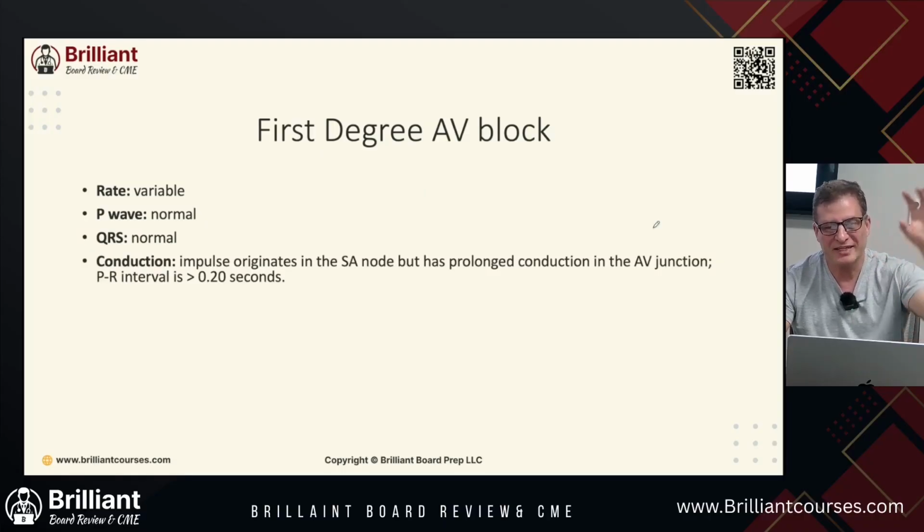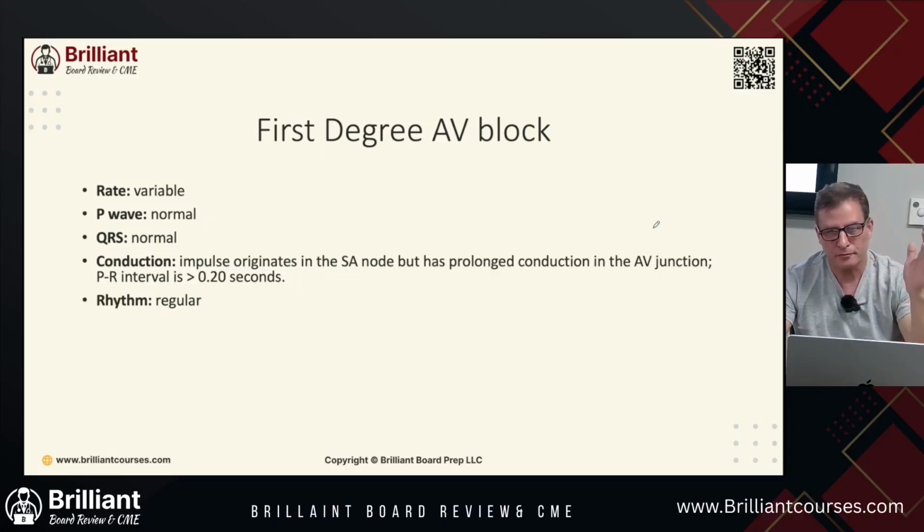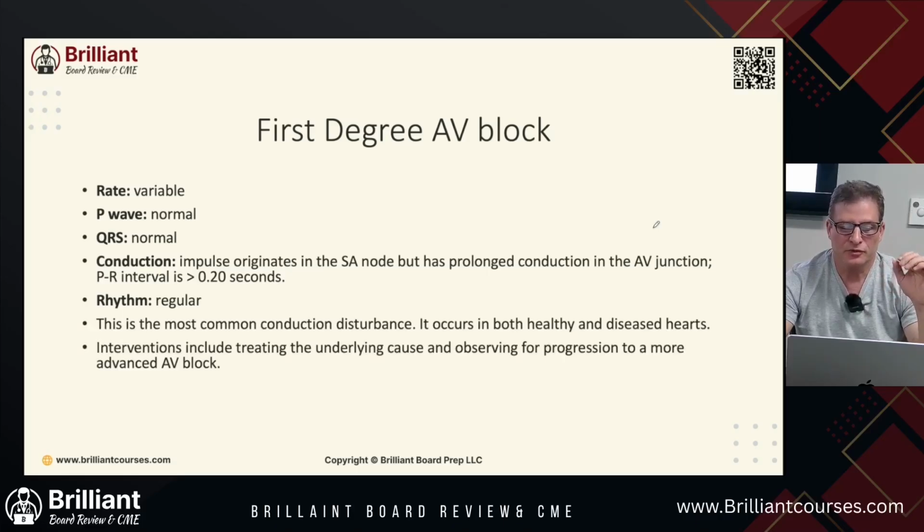The impulse originates in the SA node, but it has prolonged conduction to the AV node. So you have SA, AV, and it's taking time to get there. The interval noted on the PR is greater than 0.2 seconds. It's a regular rhythm. It's going through, it's just delayed. This is the most common conduction disturbance. It occurs in both healthy and diseased hearts. Interventions include removing the underlying cause and observing for progression to more advanced AV block.